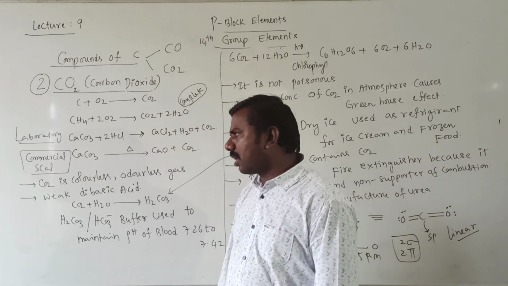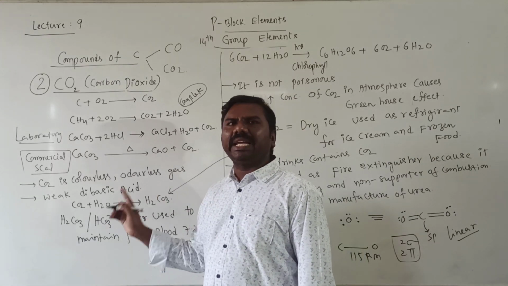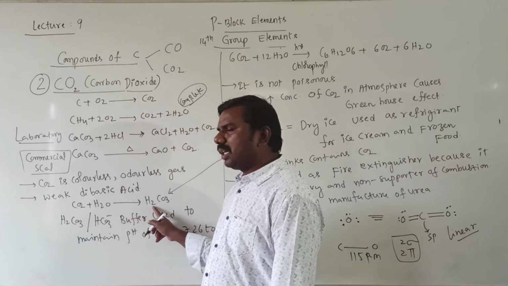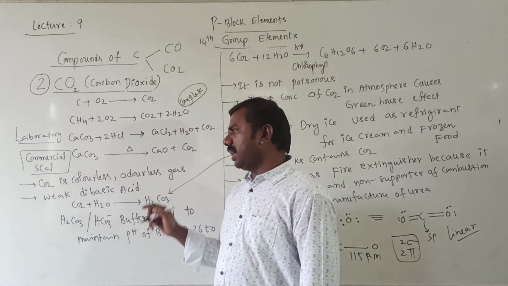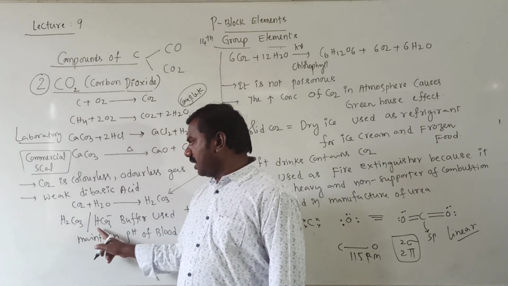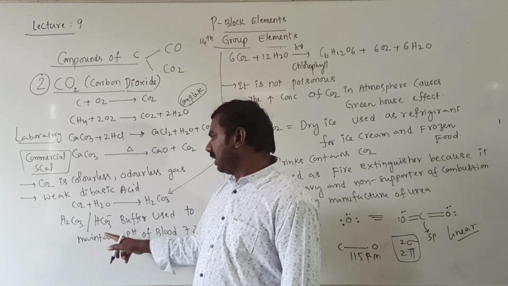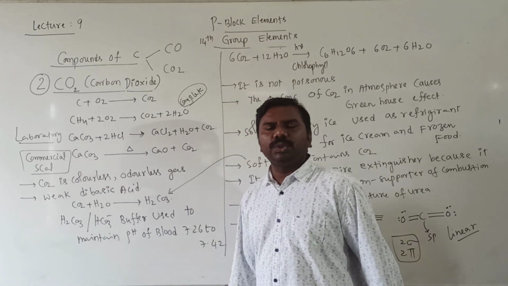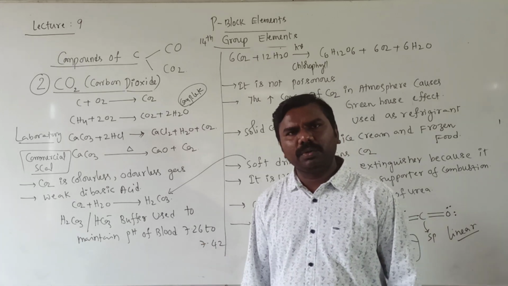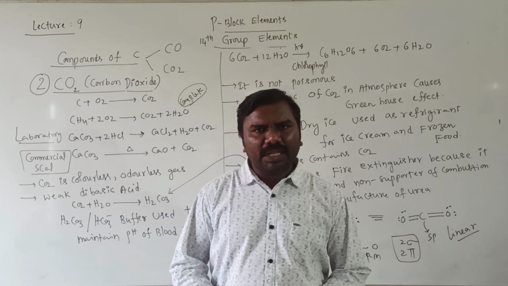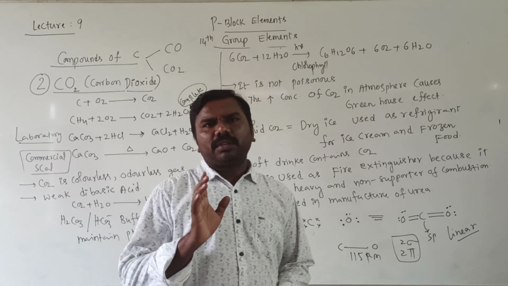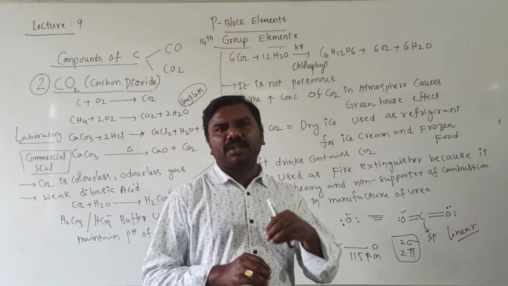It is a colorless, odorless gas. It is a weak dibasic acid because on reaction with water it forms a weak acid which contains 2 protons. That's why it is called a dibasic acid. H2CO3 and HCO3 minus: a weak acid and its salt with a strong base act as a buffer solution, which is used to maintain the blood pH between 7.26 and 7.4. The use of a buffer is to maintain the pH of our blood constantly. The buffer pH never changes even by the addition of acid or base.